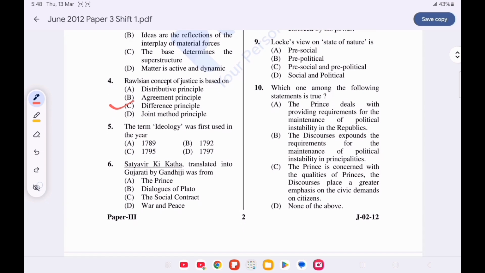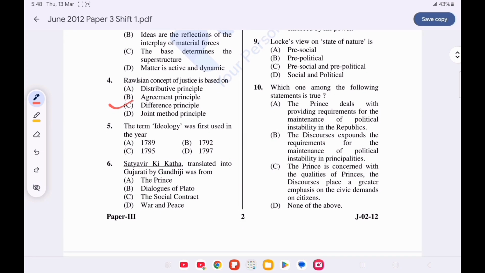Question number 5. The term ideology was first used in the year. Option D is correct. 1797. Question number 6. Satyaveer ki katha translated into Gujarati by Gandhiji was from. Option B is correct. Dialogues of Plato.